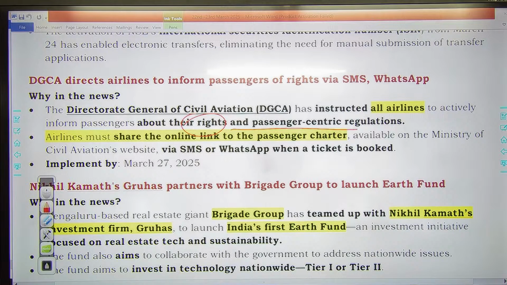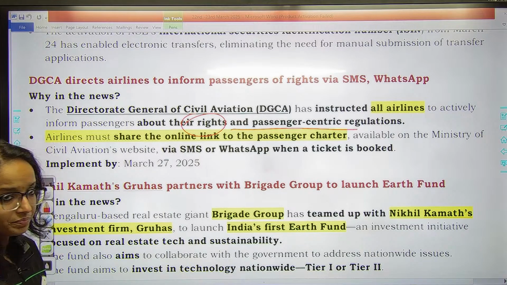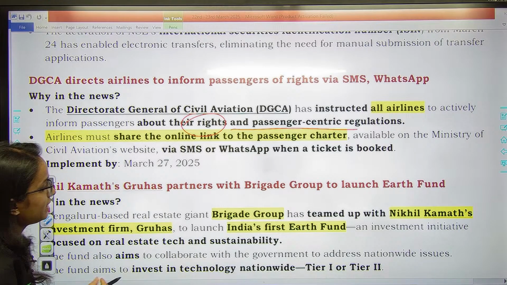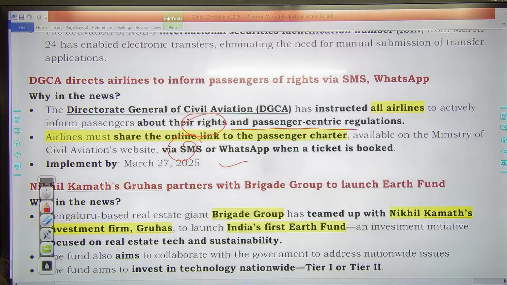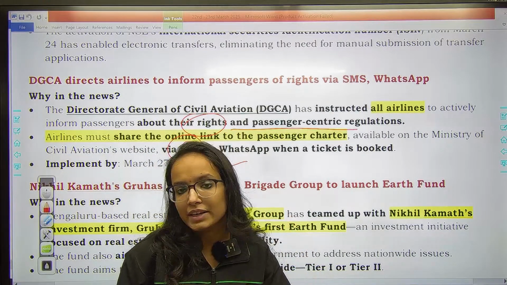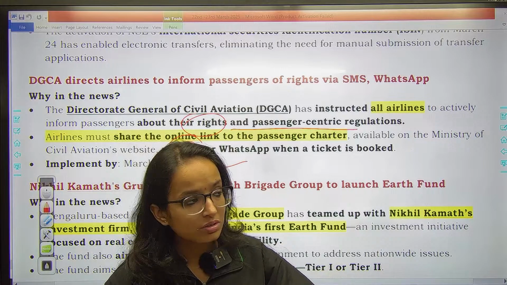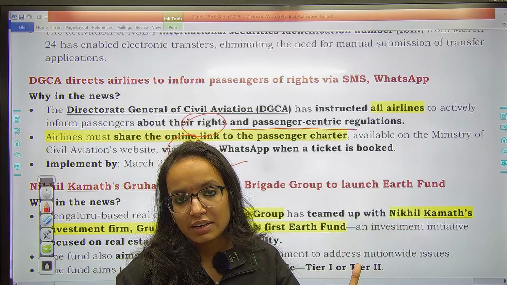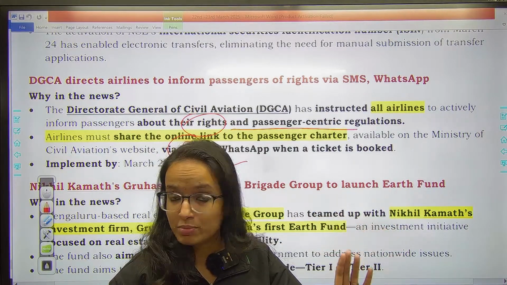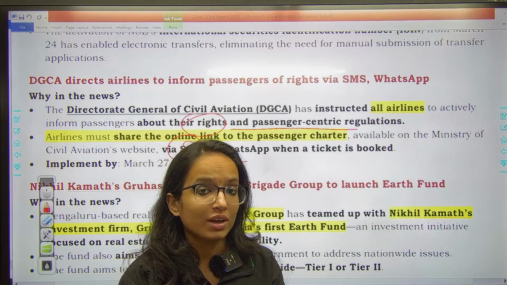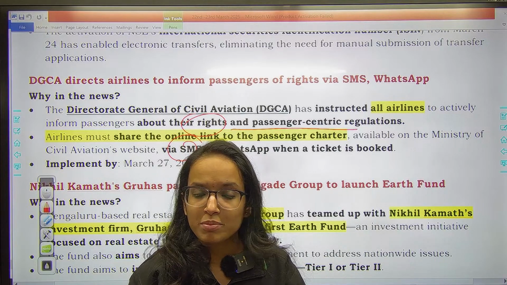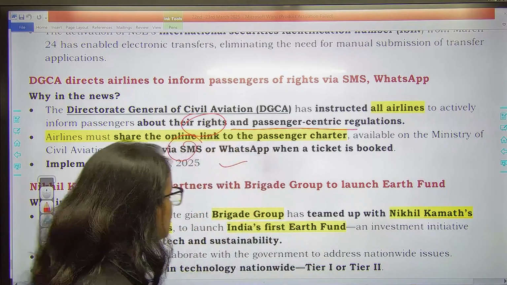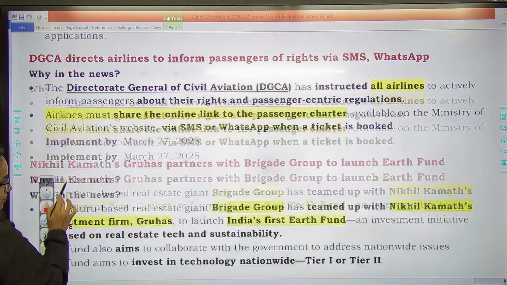The airlines must share the online link to the passenger charter available on the ministry's website via SMS or WhatsApp whenever a ticket is booked. जब भी कोई टिकट बुक होगा तो जितने भी airlines हैं they are mandated कि जो भी टिकट बुक हो रहा है, aviation में you notify that person should be informed, must be informed of his or her rights, जो भी rights हैं while travelling. Also passenger related जो information है, instructions हैं, regulations हैं. This is important for ensuring passenger safety.